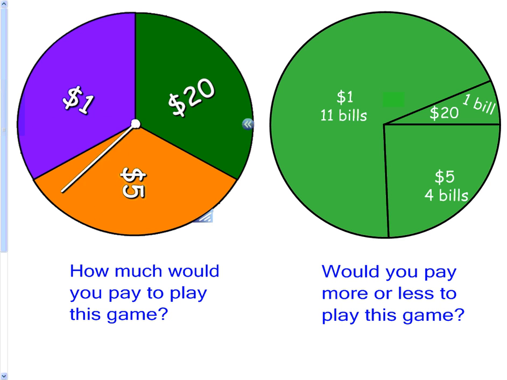There's another expected value type problem, that one with the big spinner. Gut feeling, do you think it'd be worth $2 to play that game? Yeah. What if they charged $12? No, somewhere between 2 and 12 would be the fair amount. And you'd list all of the possibilities. Then what's the next P? Probability times the amount, and then you add them, and then it comes out to $8.67, I think. Does that sound about right to you?